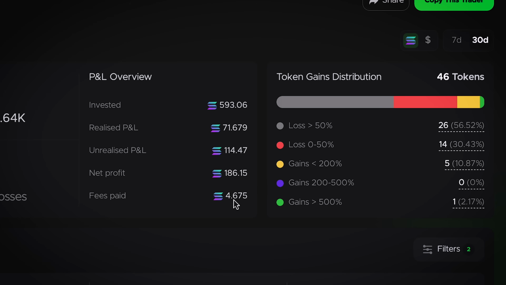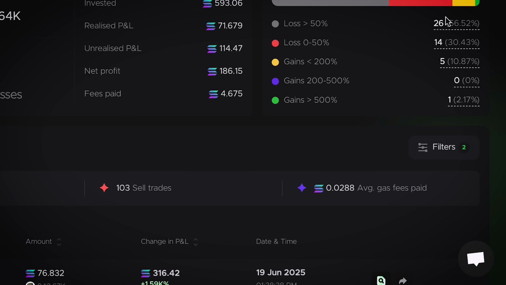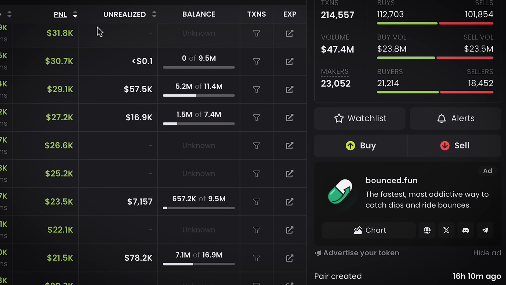And net profit, so this is the amount he has paid in fees. So losses where he lost about 50%, you can see 26 trades. Losses that were between 0 to 50% is 14 trades. Gains that he made more than 200% is 5 trades. So you can see that even though this guy was very profitable on this one, other trades of his are not really good. So you don't want to look out for that kind of wallet.